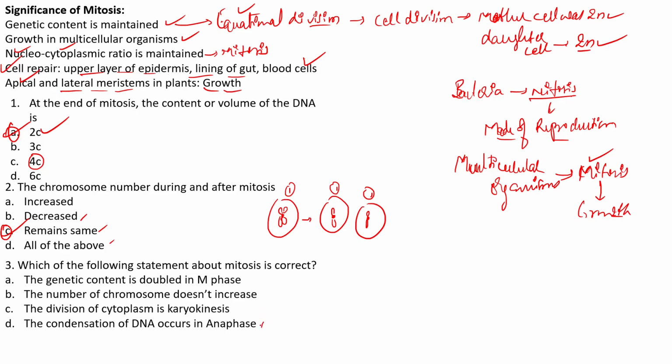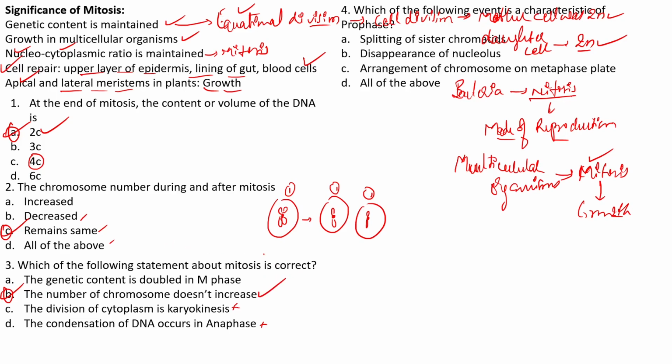So this is not a correct statement, and the division of cytoplasm is actually called cytokinesis, not karyokinesis, and the chromosome number does not increase, and this statement is the correct statement. The genetic content is doubled in the S phase, not in the M phase. So B is the right answer for this question.